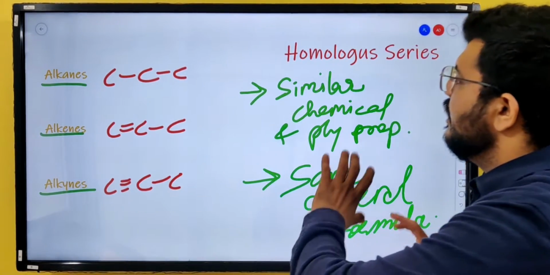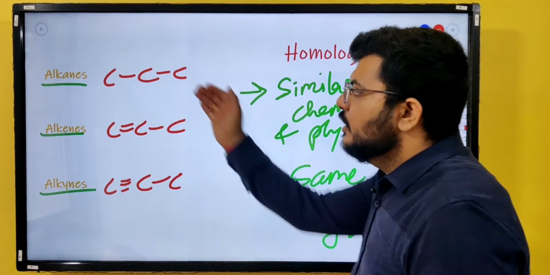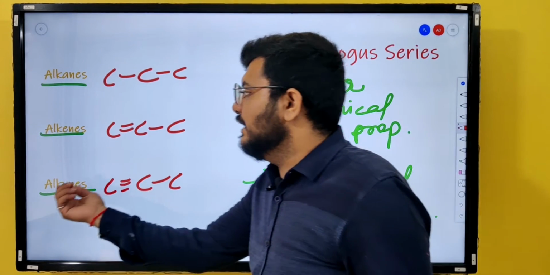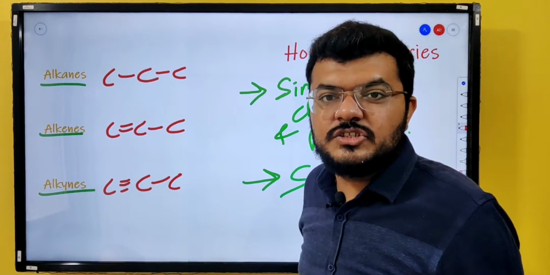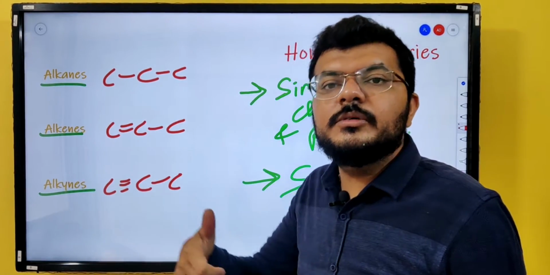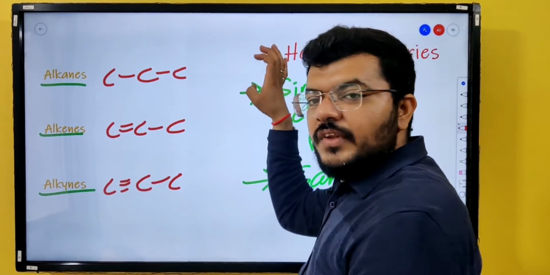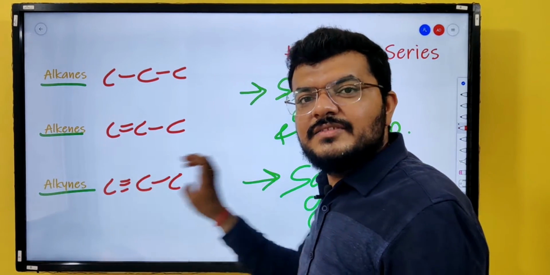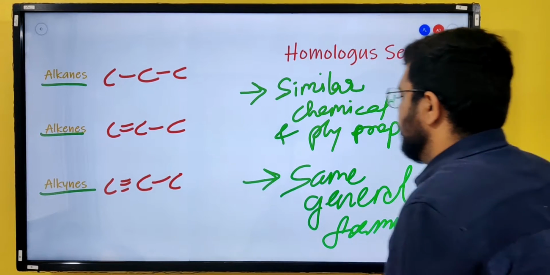Now, why will they have similar chemical properties? Because all alkenes will have at least one double bond. All alkynes will have at least one triple bond. But alkanes will neither have a double bond nor a triple bond. So all alkanes will have similar properties, alkenes have similar properties and alkynes have similar properties, right?